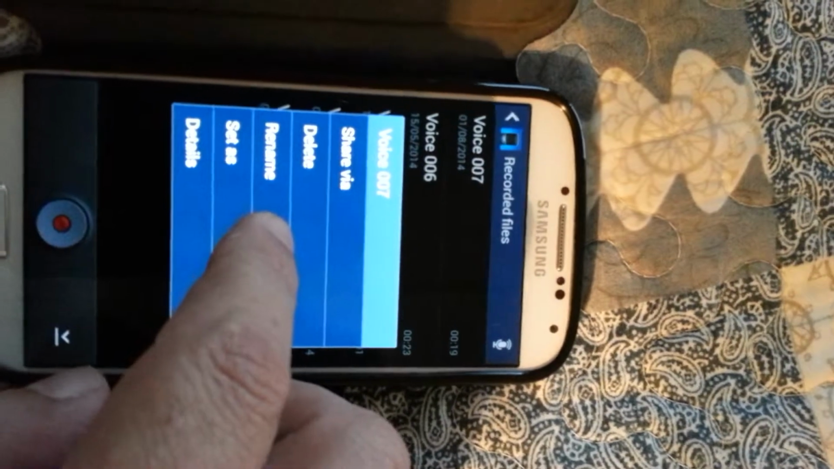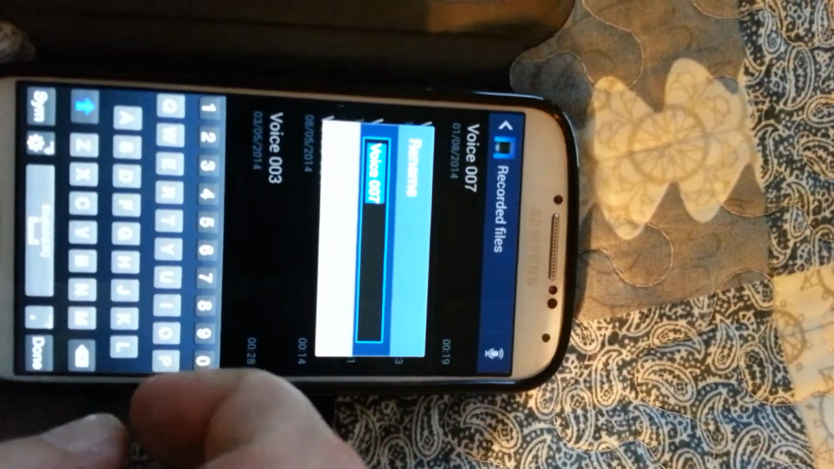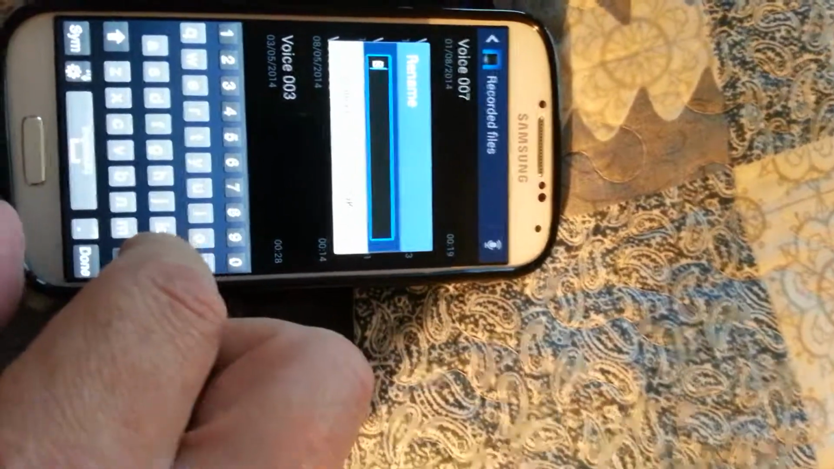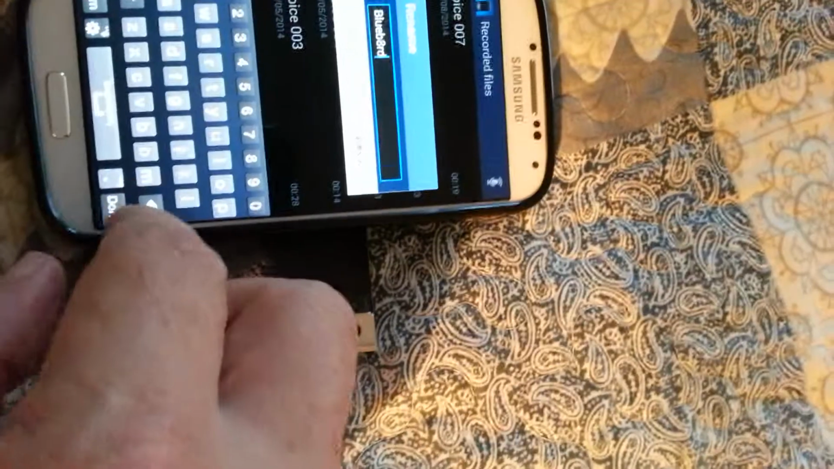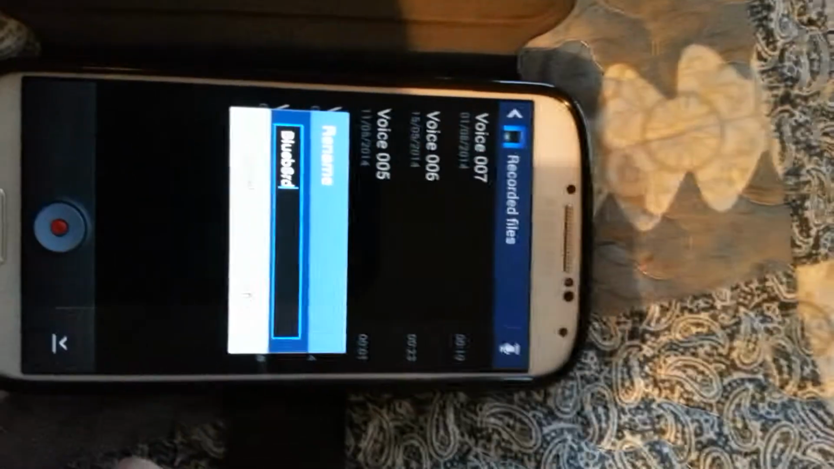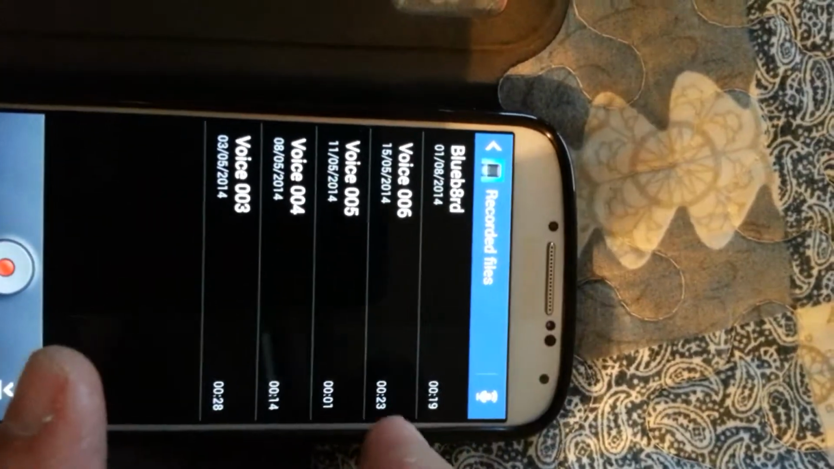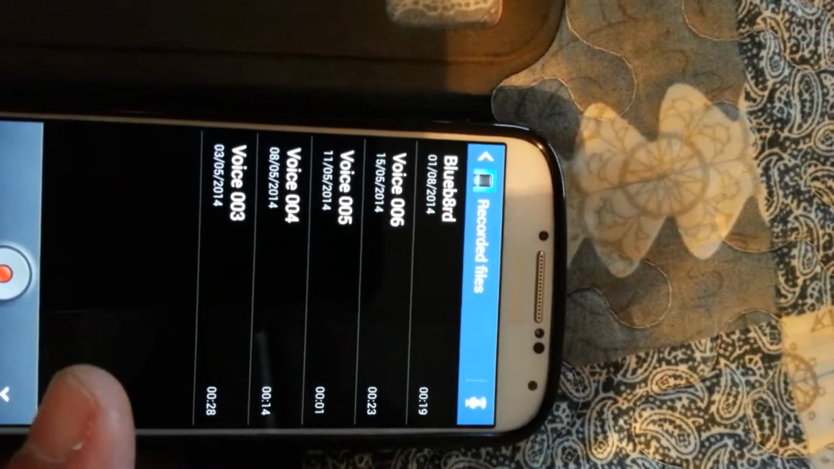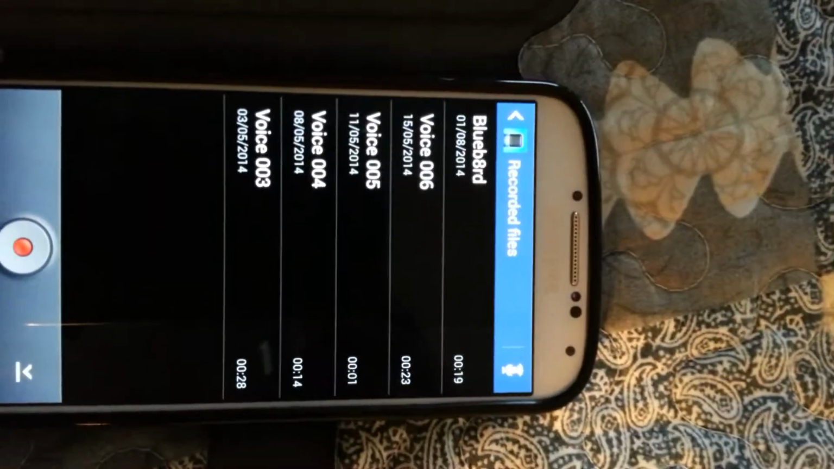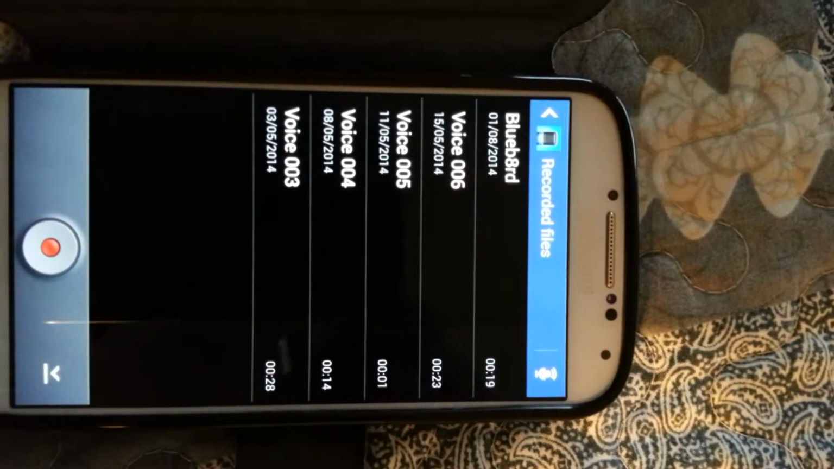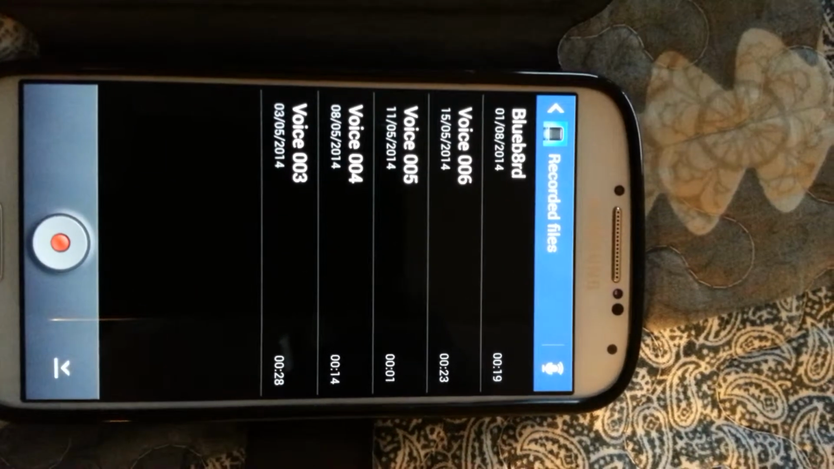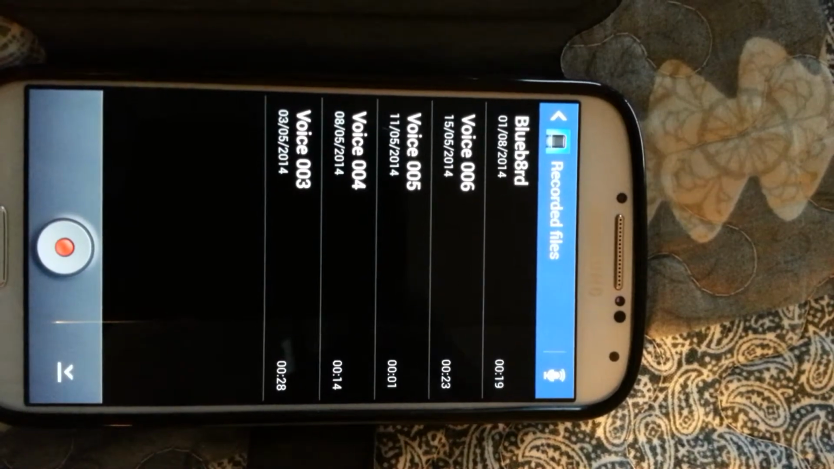So then you can rename it by the bird that you're using. So you can call it whatever you like, Bluebird. And done. And then it asks you if you want to save it, and you say yes, and there's your Bluebird recording. You can then edit that in any audio editing software and upload it onto Xeno-canto or the Facebook group or SoundCloud.